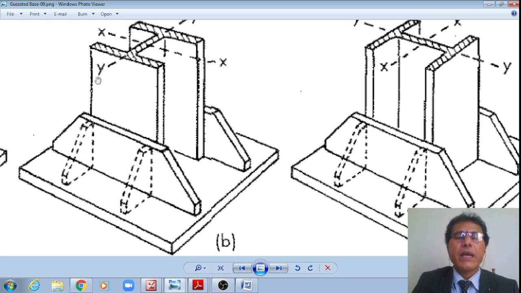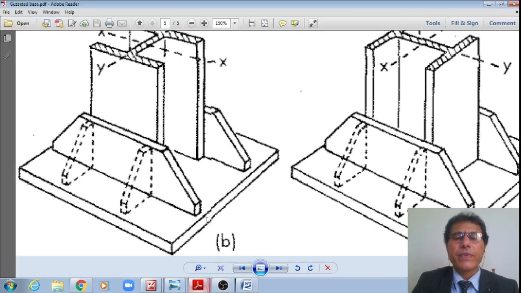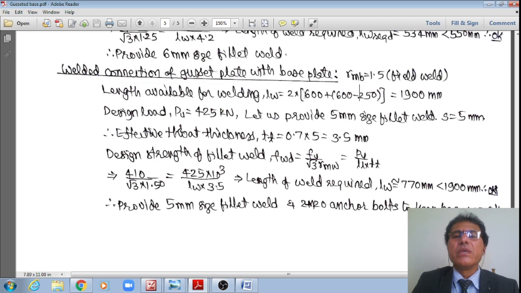And at the other end also it is the same. Therefore, that is what I am calculating. So the value is equal to 600 from the front end, and from the rear end, deducting one width of the flange, 600 minus 250, that is 350, on either of the two sides. Therefore, that works out to say 1900 mm. However, the design load itself is 425 kN.